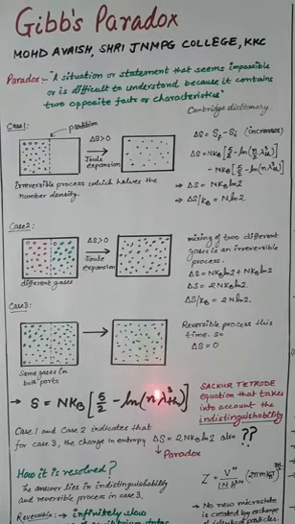So what change do you see in the number density? The number density is N upon V. Now N becomes 2N and V becomes 2V, so it is 2N upon 2V. There is no change in number density in this case, because these molecules are indistinguishable from each other.